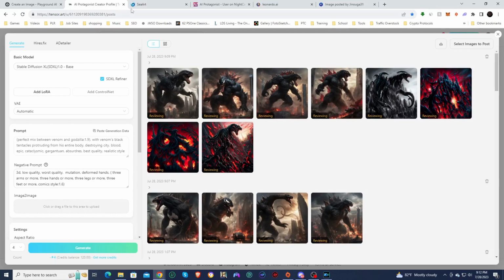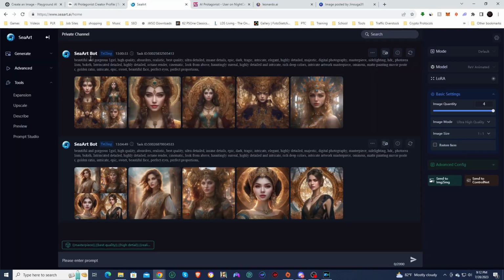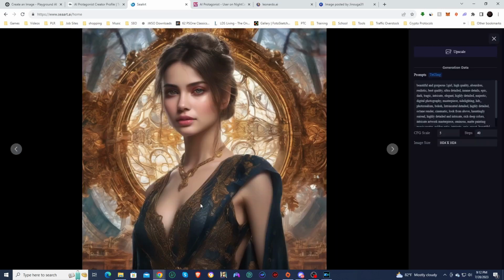So let's jump into CArt. CArt is another free one. You can see some images that I've created previously with Stable Diffusion XL.